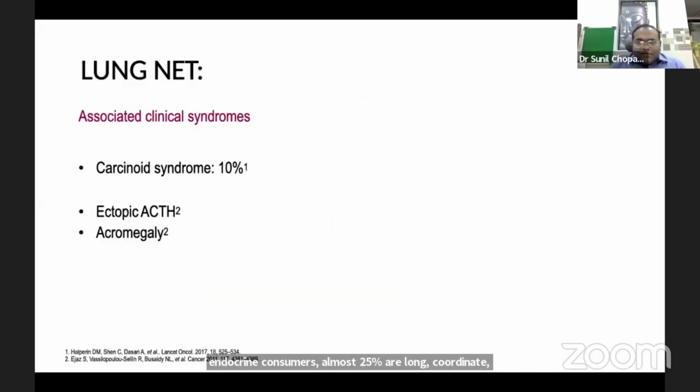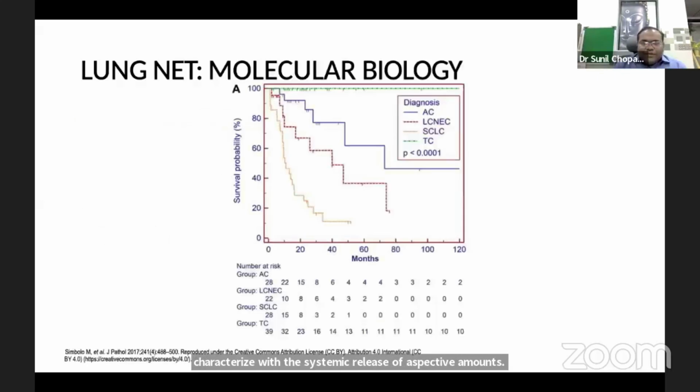What can be the clinical features? 10% of patients may present with carcinoid syndrome, characterized by the systemic release of vasoactive amines. Others are ectopic ACTH and acromegaly. This is the survival outcome of carcinoids. Typical and atypical carcinoid have a prolonged survival compared to large cell and small cell lung cancer.